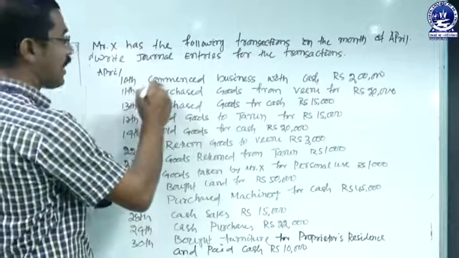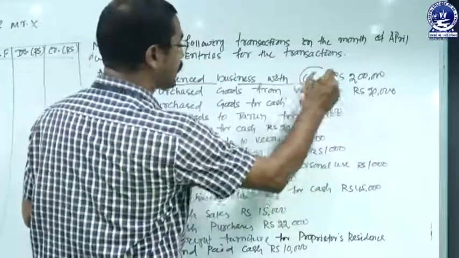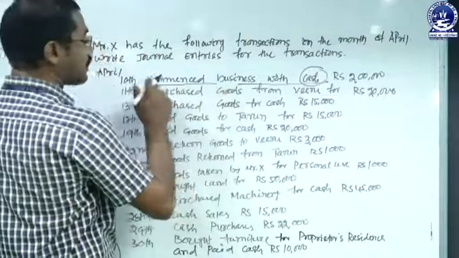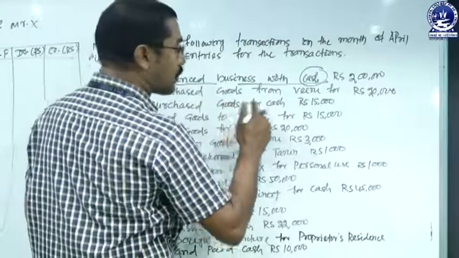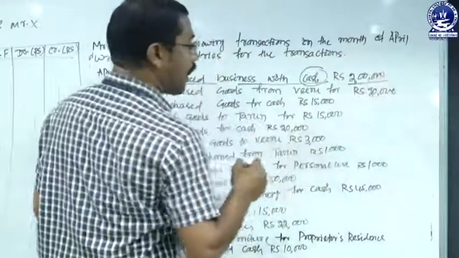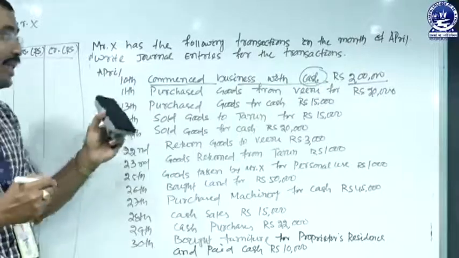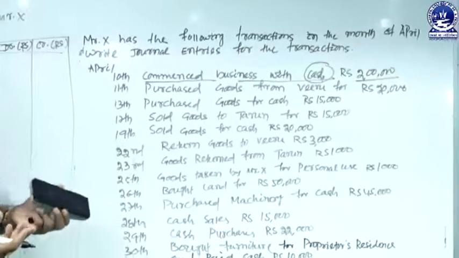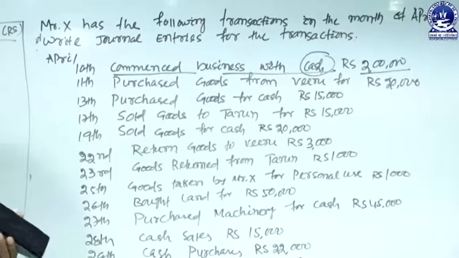So when we analyze this transaction, we must take into consideration one aspect, that is cash, and another one is started business, meaning the amount contributed by the owner, that is called capital, and the respective amount relating to cash and capital is 2 lakhs. So cash comes under real account, capital comes under personal account. As per the real account, debit what comes in.